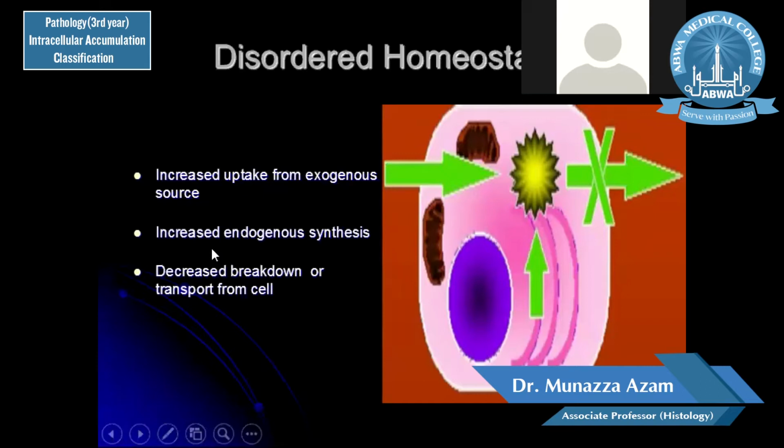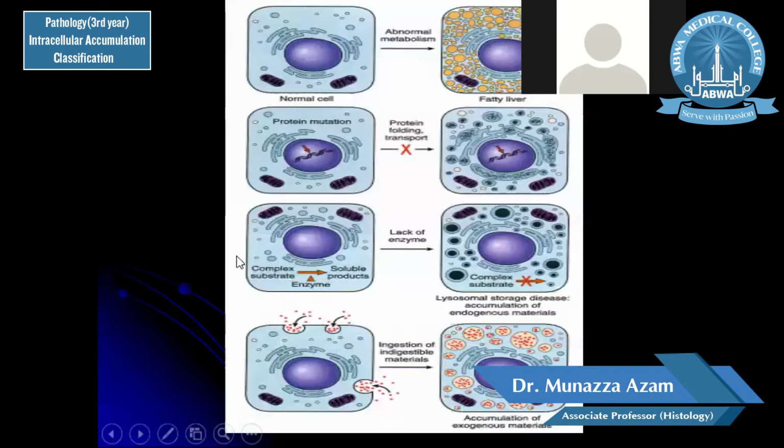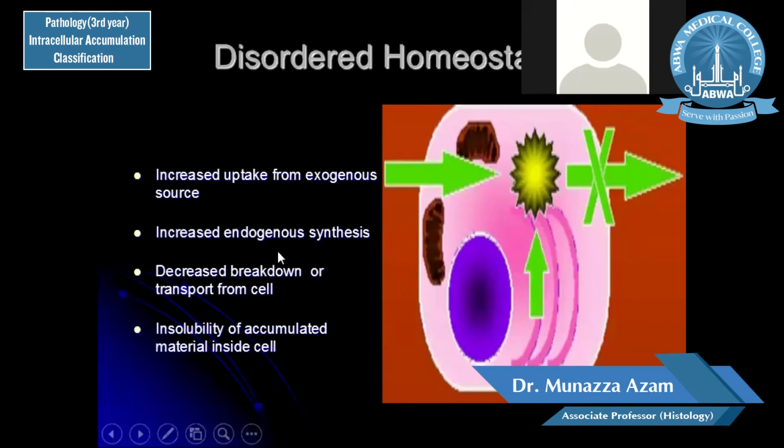If there is increased endogenous synthesis because of some disturbance in the metabolic functions, then increased endogenous synthesis more than the requirement can lead to certain problems.